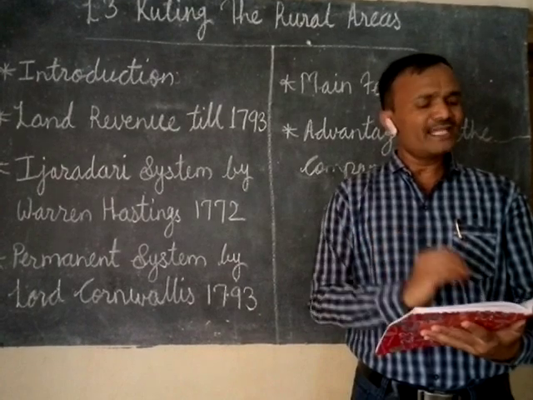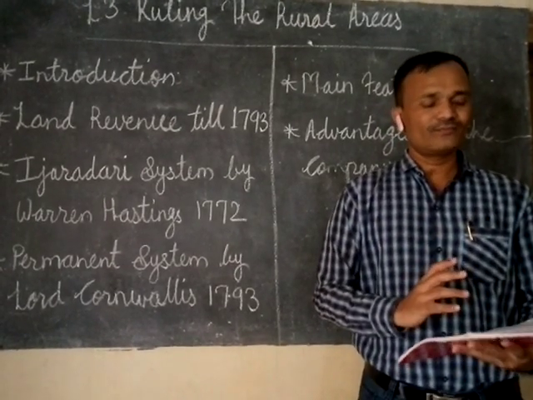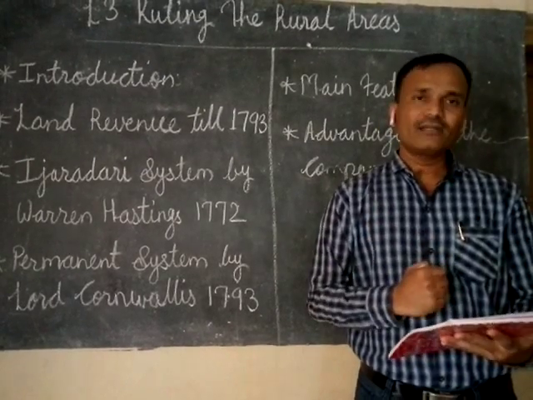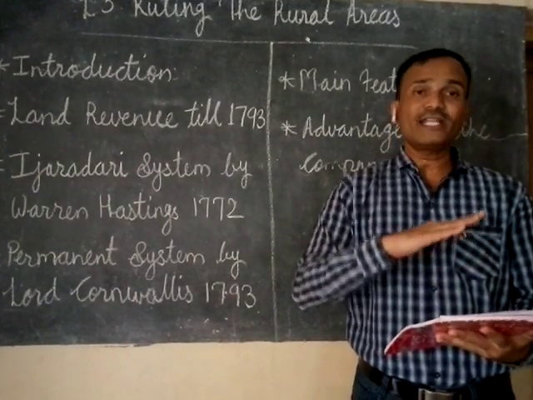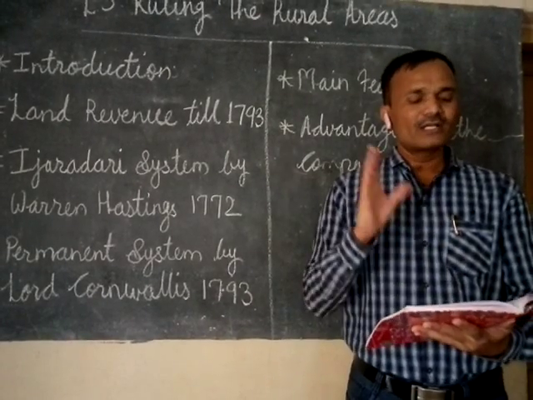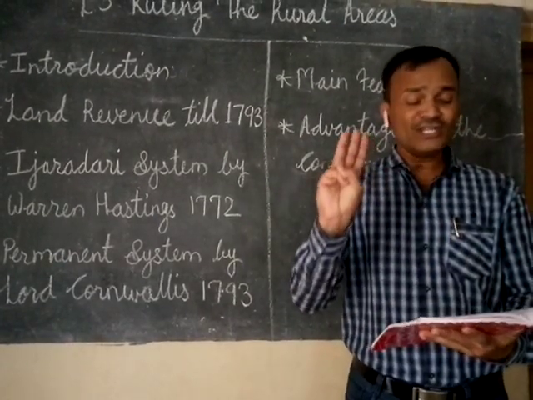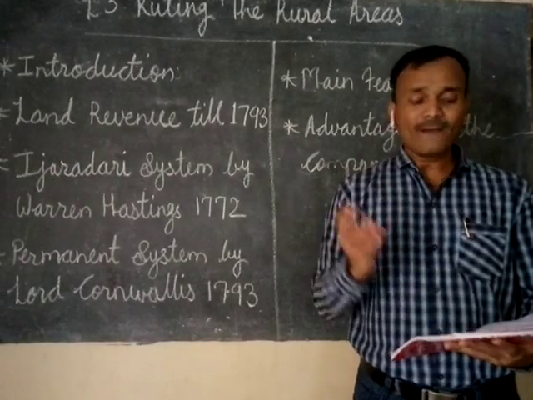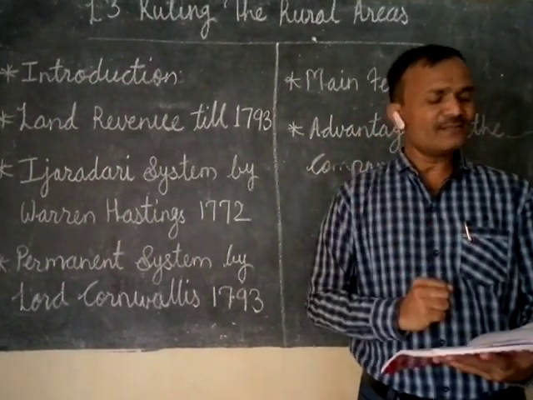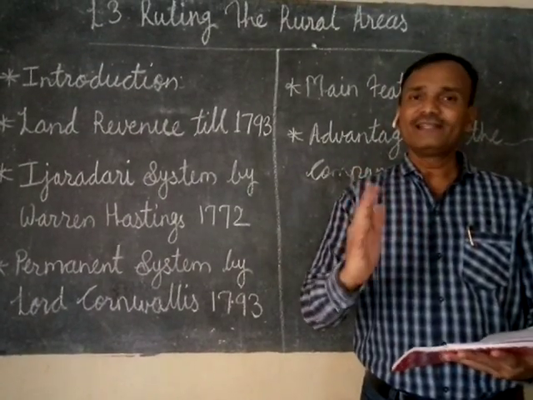To improve this revenue collection system, the Britishers wanted a stabilized income. For this, the company introduced three new systems: the Permanent system, the Mahalwari system, and the Ryotwari system.